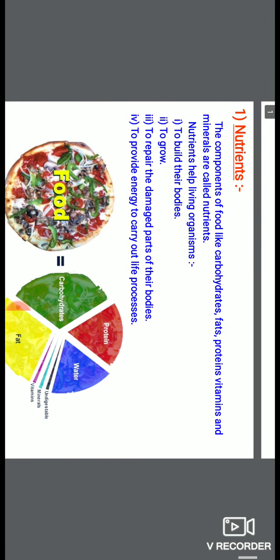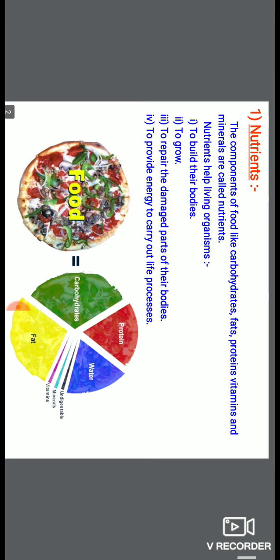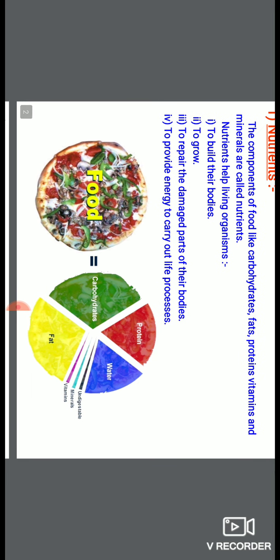So first of all, what are nutrients? Nutrients are actually the components of food. These are the components of food like carbohydrates, fats, proteins, vitamins and minerals. All these things are called nutrients. It means the diet you take daily contains nutrients. It may contain either one of these nutrients or more than one.